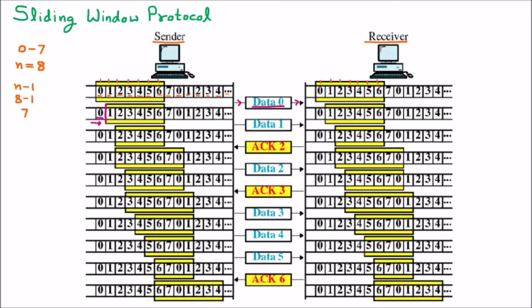At the receiver side we got packet 0, or frame 0, and again the wall is moved in this direction, so the size is reduced at the receiver side also.